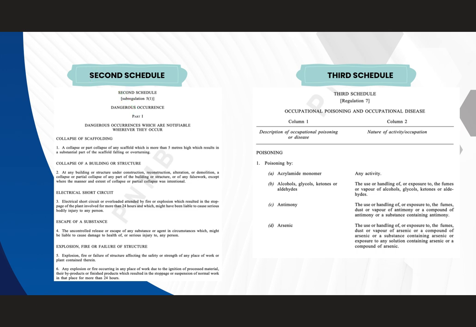While the third schedule describes occupational poisoning and occupational disease. For example, poisoning by acrylamide monomer, alcohol, glycol-ketone, antimony and arsenic. This is a description of occupational poisoning or disease and the nature of activity or occupation.